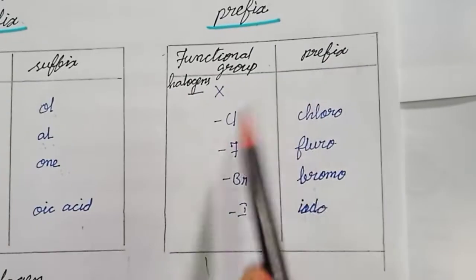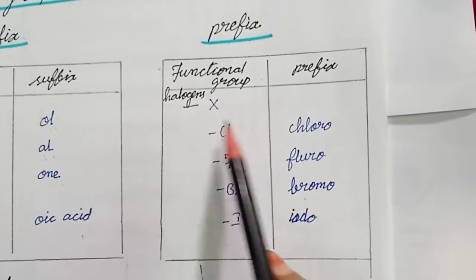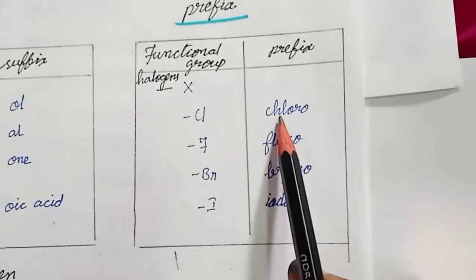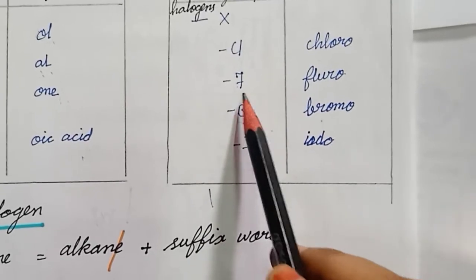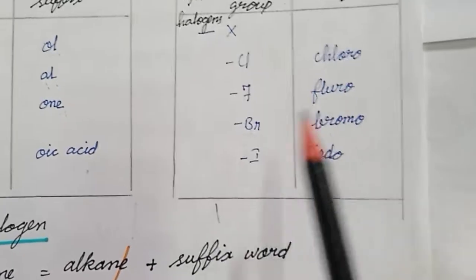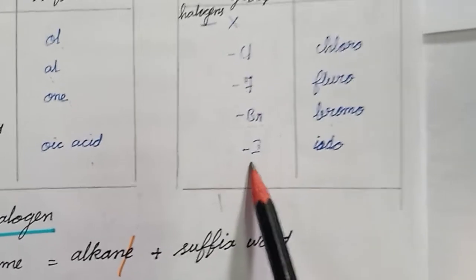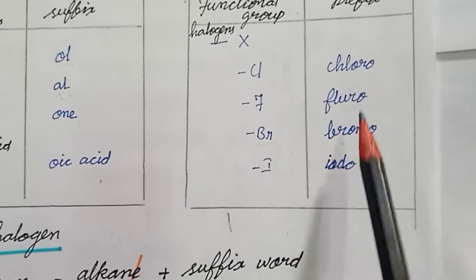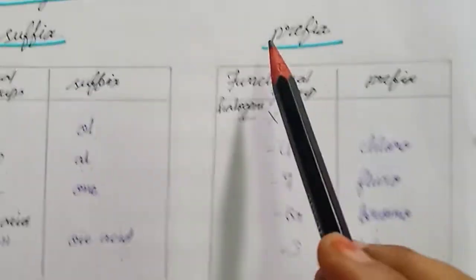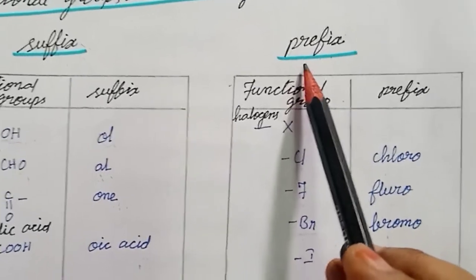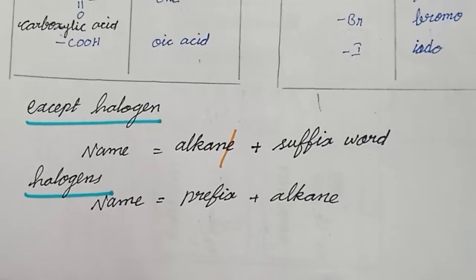Okay. So for example, if the functional group is the halogen chlorine, it is denoted by the word chloro. Functional group fluorine is denoted by the word fluoro. Functional group bromine is denoted by the word bromo. Iodine means iodo. So all the indicating words are added as the prefix of the name. Okay. Now naming of the organic compound.